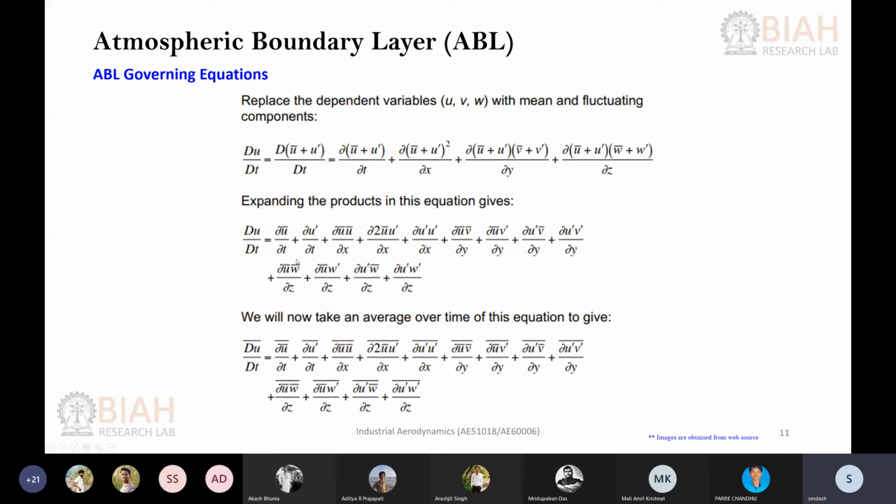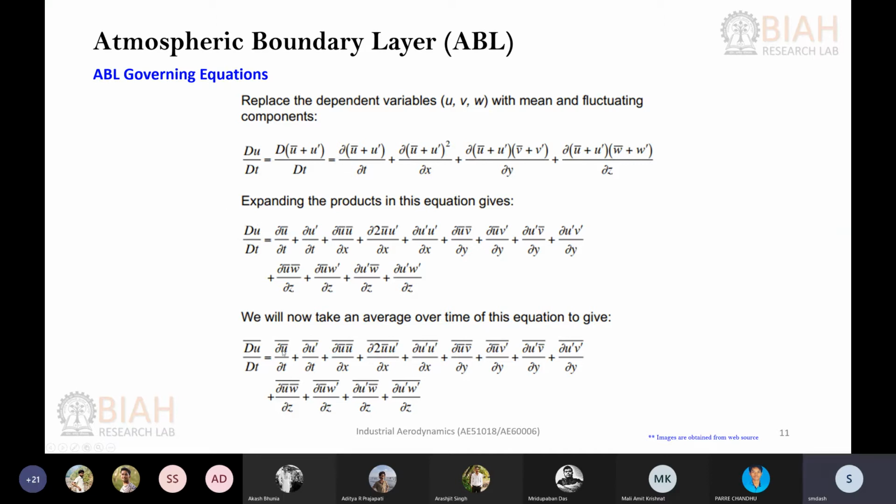Now, at this stage, what we do is we take the Reynolds average. Already there are averaged terms, but to get the average quantity, let's take the Reynolds average on both the LHS and the RHS, and then you can simplify this equation. If you see, the same number of terms are also mentioned here.